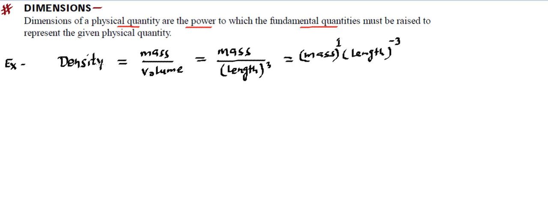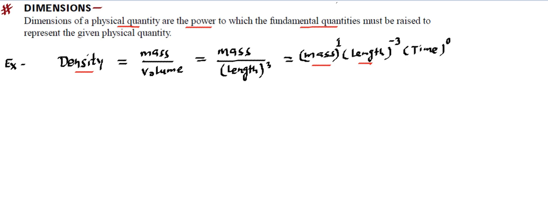So from here we can say we have written the physical quantity density in terms of the fundamental quantities mass and length. Time is not there. If we want, we can also write time if we are interested. So what should be the power we have to write on this time? It should be 0, because we know if we place a 0 as a power of something, that becomes 1.